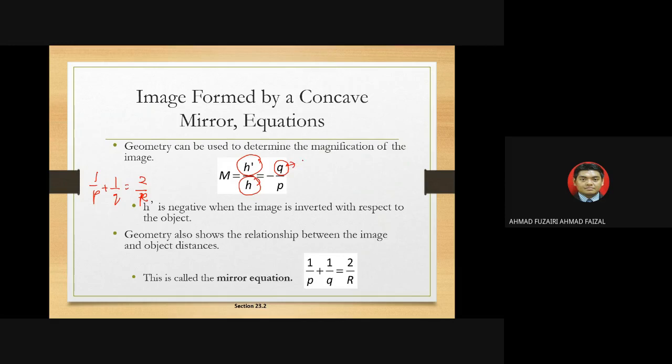Q is the image distance, the distance from the image to the mirror, and P is the object distance.